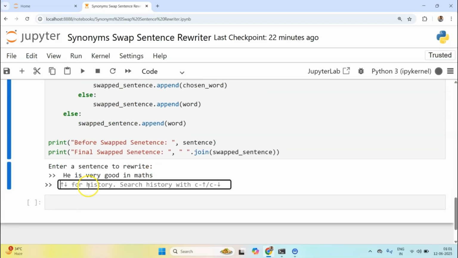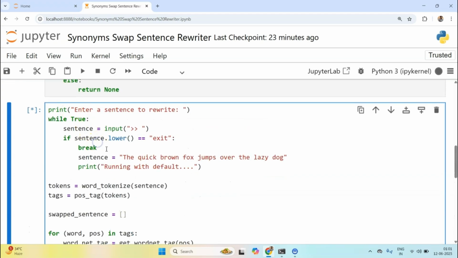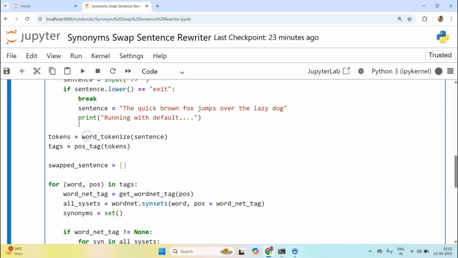It is continuing endlessly. I think something is not looking good. One second. If sentence dot lower. Oh, I see.